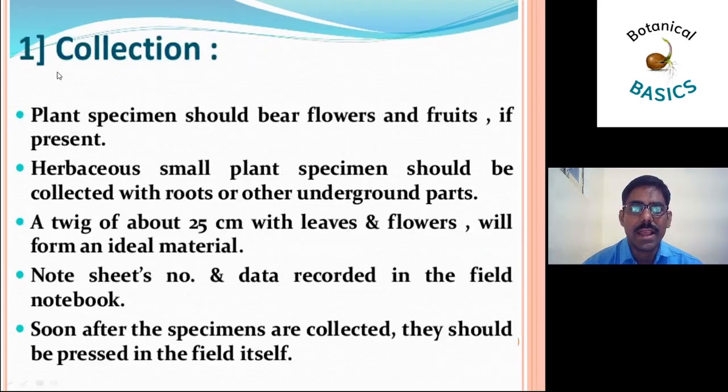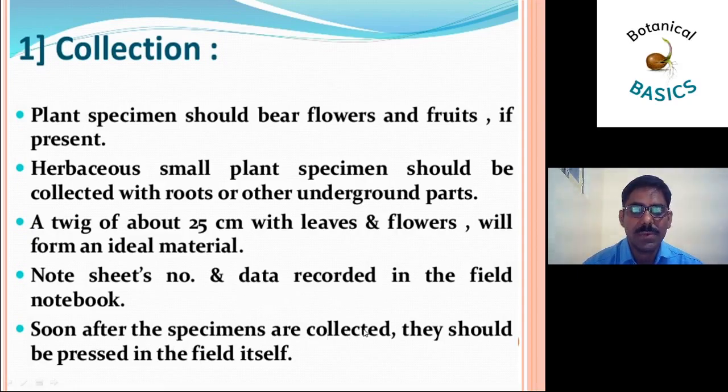First point is collection. The plant specimen should bear flower and fruit if present. Second, herbaceous small plant specimens should be collected with roots or other underground parts. Next, a twig of about 25 centimeters with leaves and flowers will form an ideal material. Note the sheet number and data recorded in the field notebook.